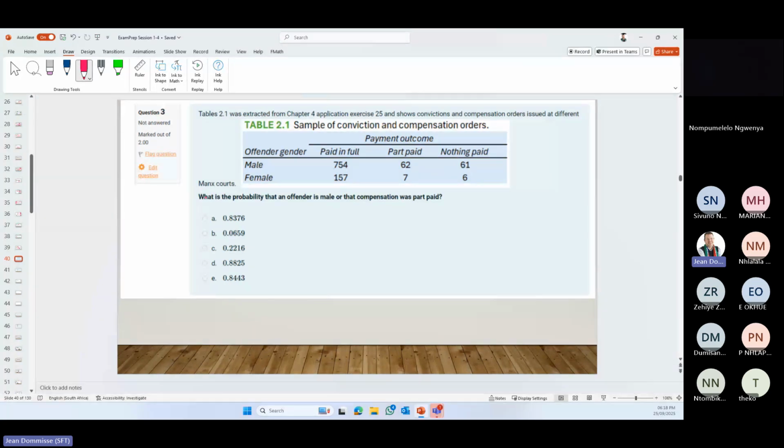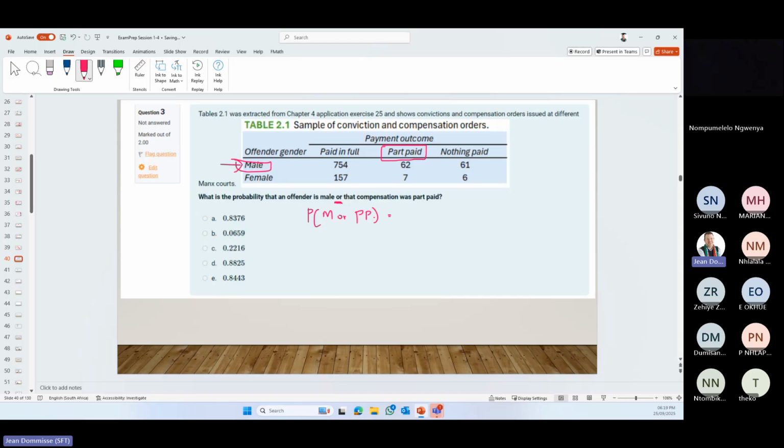They ask us, what is the probability that an offender is male or that compensation was part paid? So male or part paid. Basically, what's the probability that the person is male or part paid? I'm just going to say PP.